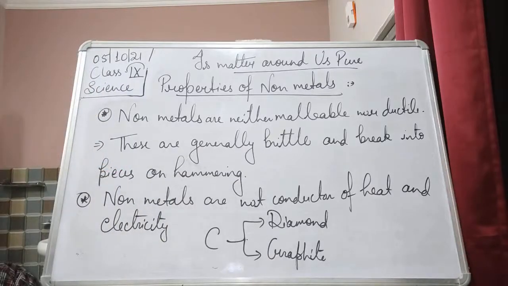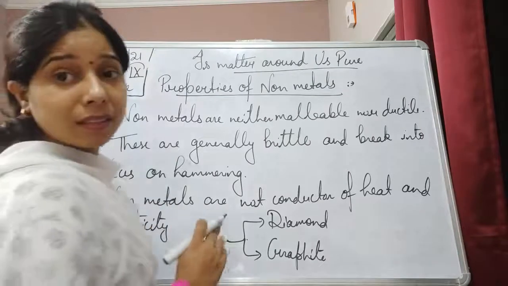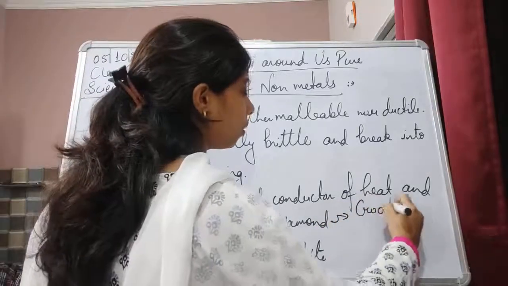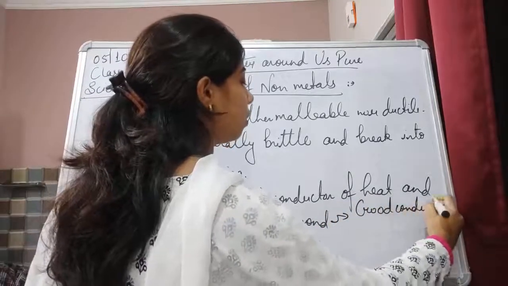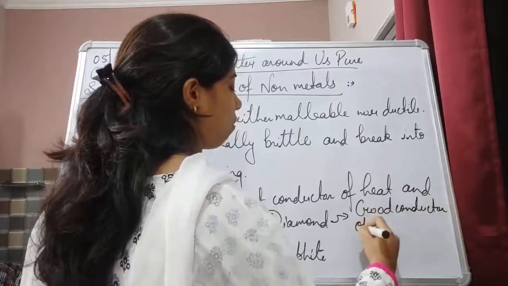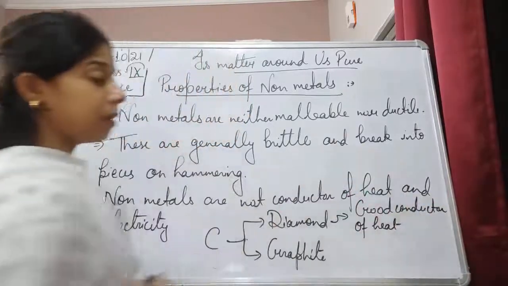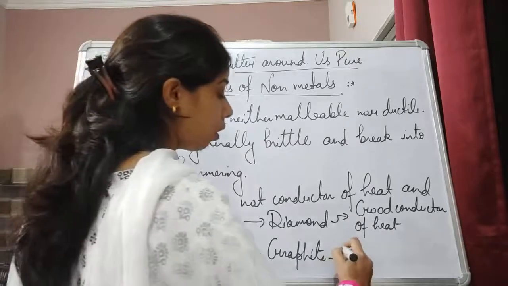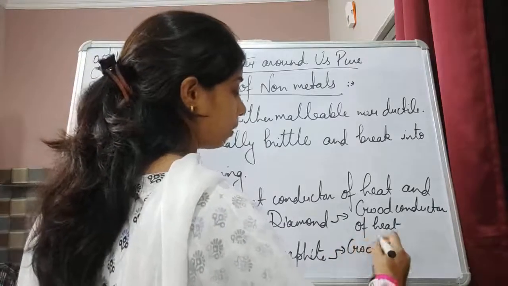So diamond is a non-metal which is a good conductor of heat, but it is a bad conductor of electricity. So this is a good conductor of heat. While graphite is an allotropic form of carbon, which is a non-metal, and that is a good conductor of electricity.